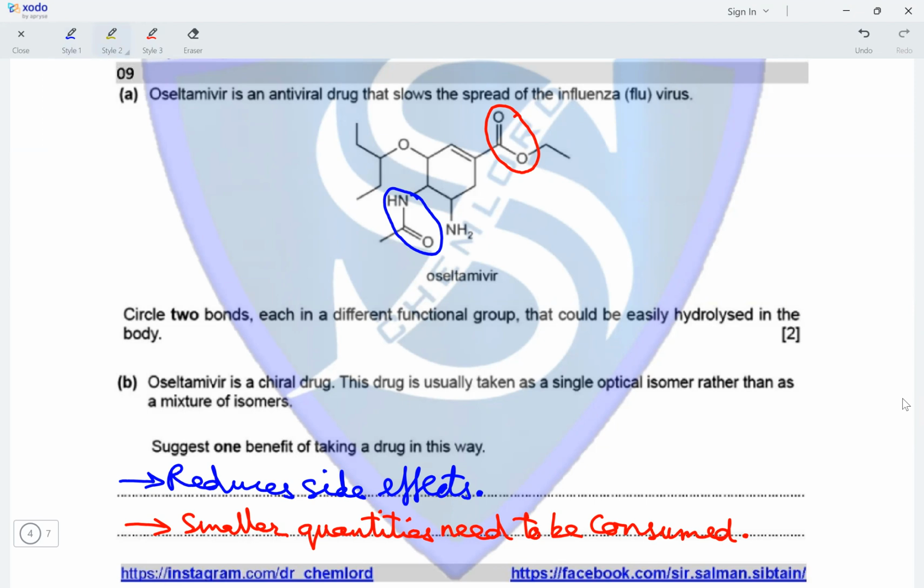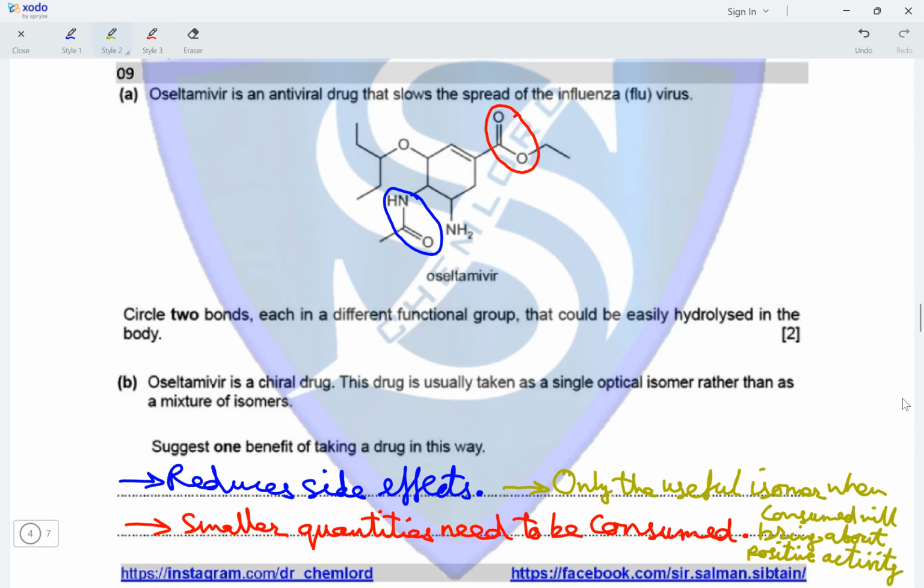And another reason could be, if you take a single isomer, only the useful isomer when consumed will bring about positive activity.